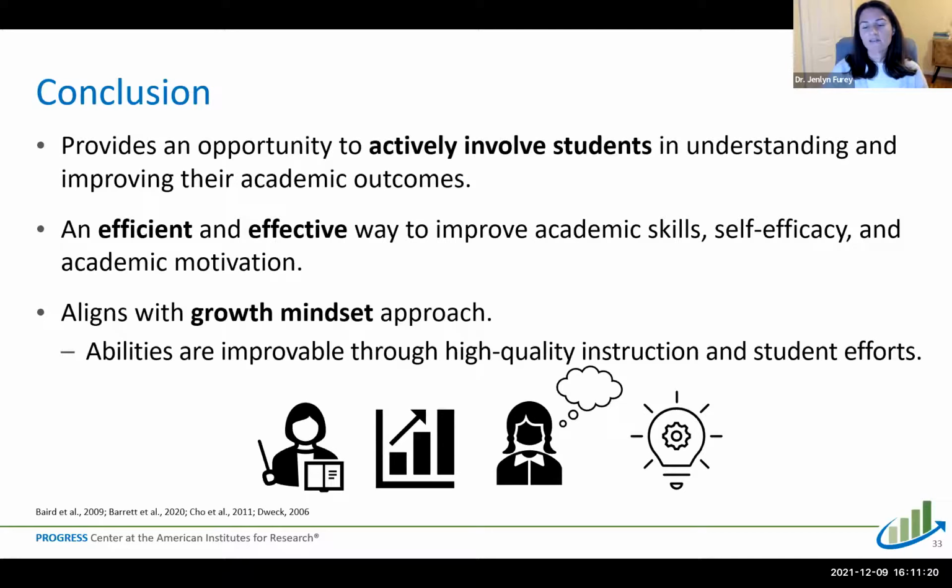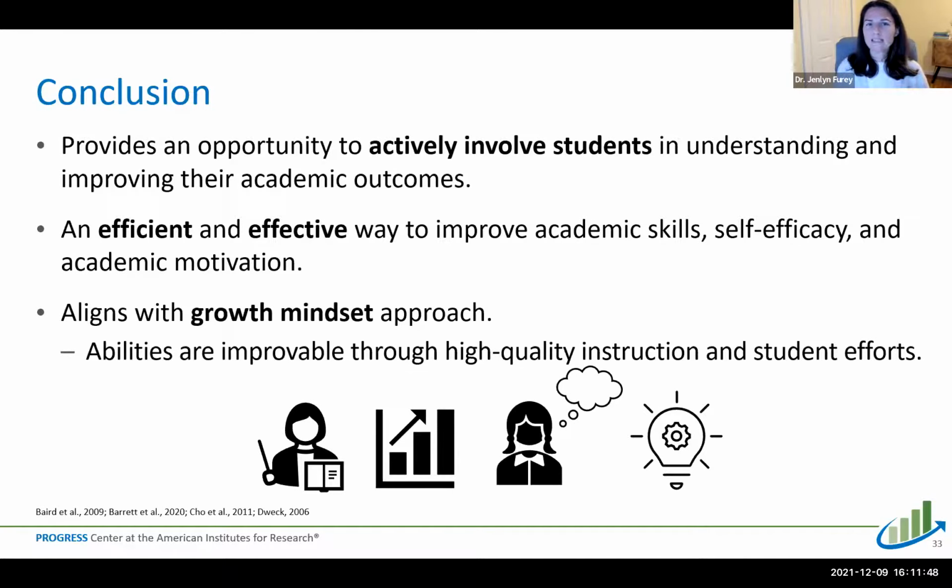And again, it's often something that is done to students. We want to take this time to supplement a brief, easy routine to actively involve students in this process so that we're being transparent with them, and we're giving more agency and self-determination when it comes to their academic outcomes. This is an efficient and effective way to improve these skills.